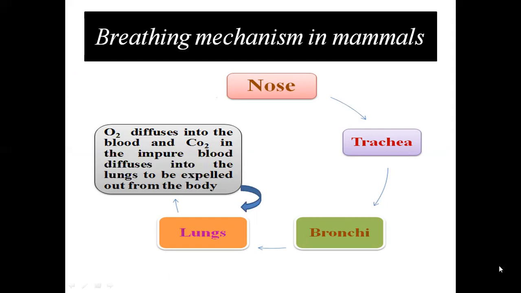Today we saw breathing in mammals, breathing in aquatic animals, breathing in microscopic animals, and breathing in insects. We saw that there are spiracles in insects, there is diffusion in microscopic organisms, then there are gills in aquatic animals, and there are lungs in mammals. So children, I hope you understood this breathing mechanism and different breathing organs in animals.